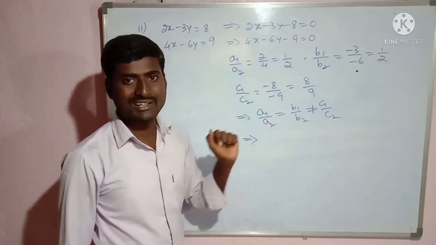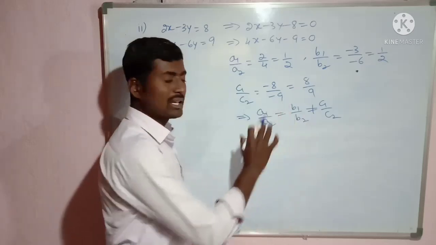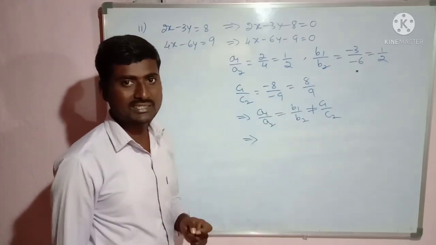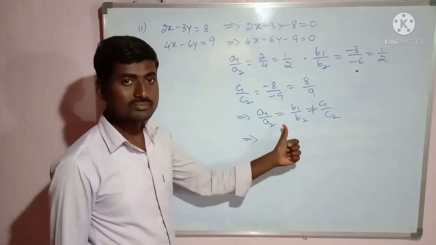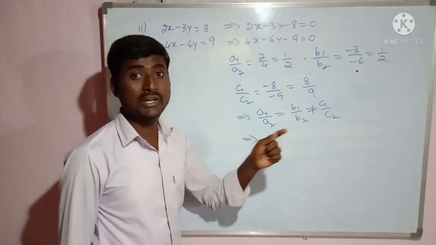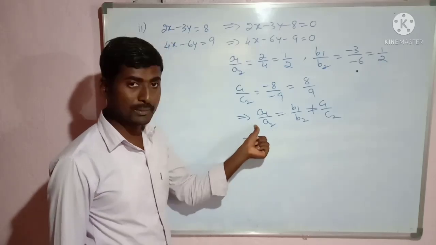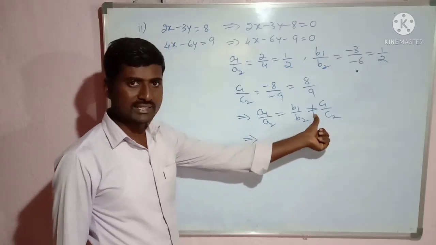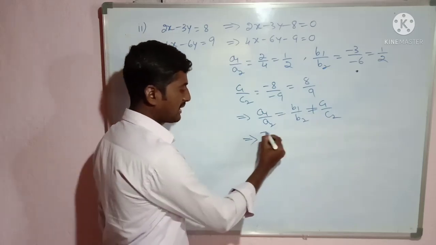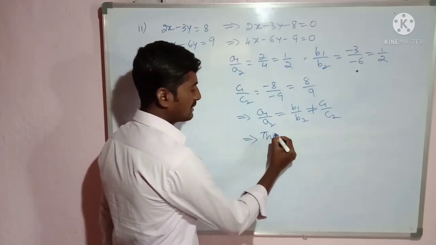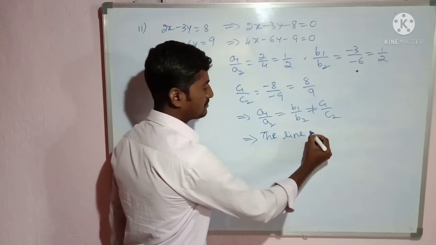The lines are coincident lines? How many solutions exist? Infinitely many solutions. Sorry, that is not for coincident lines, it is for parallel lines. If all three ratios are equal, then it is for coincident lines. So this implies the lines are parallel lines.